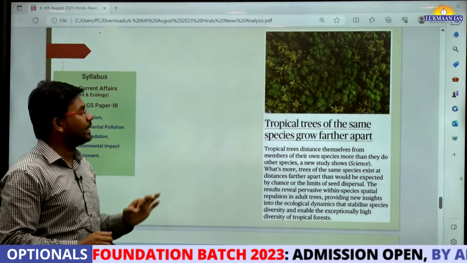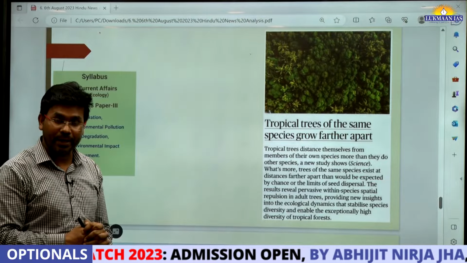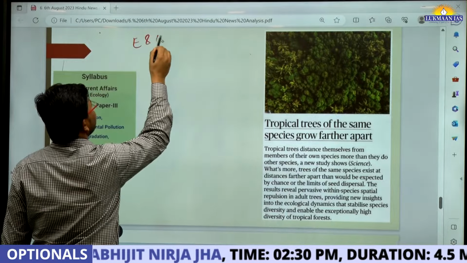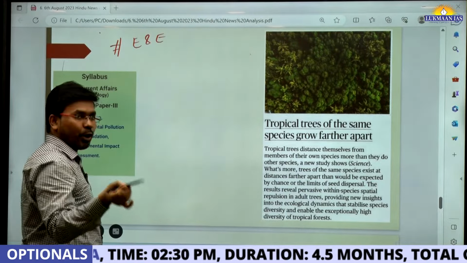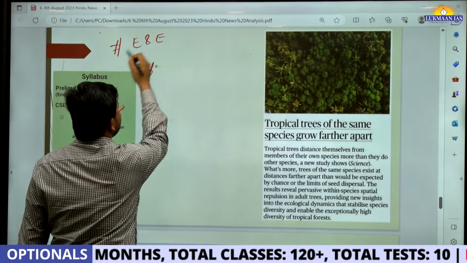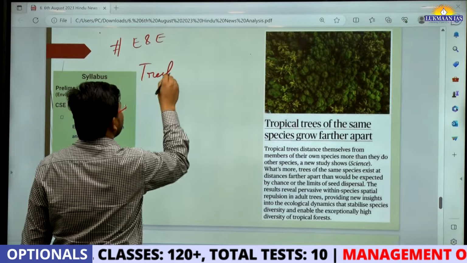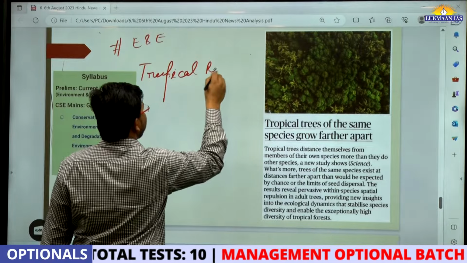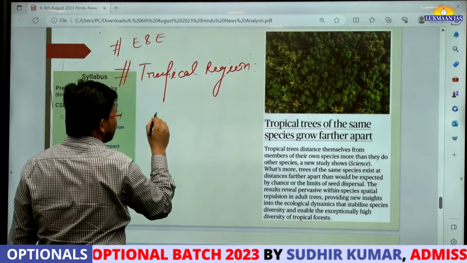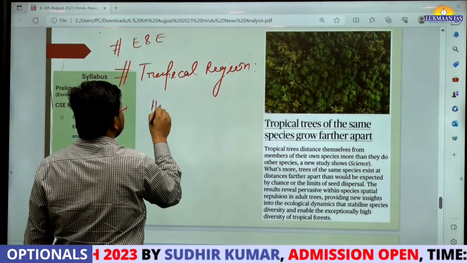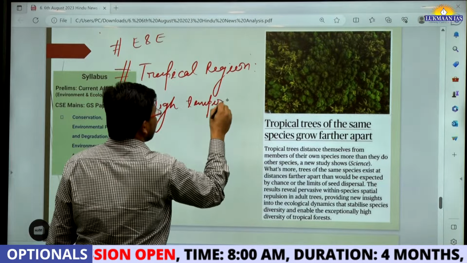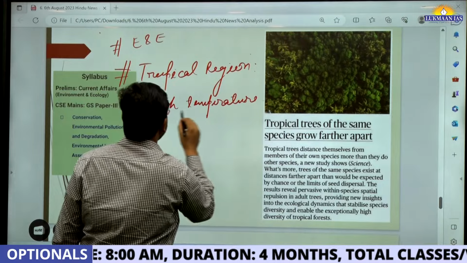It says tropical trees of the same species grow farther apart. Now, this is an important finding from the environment and ecology section. Tropical regions are those places where we have more temperature. If you see the world map, all those places that have high temperature are considered to be tropical regions.